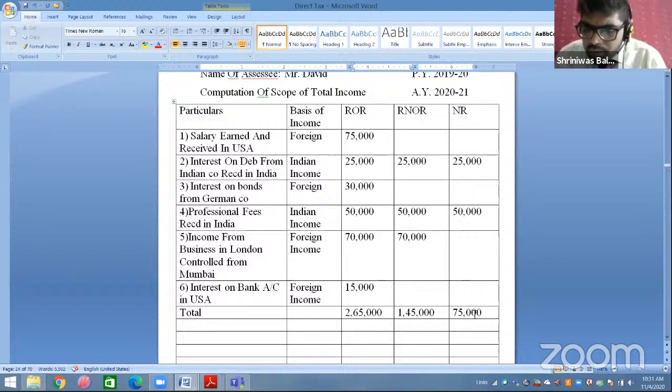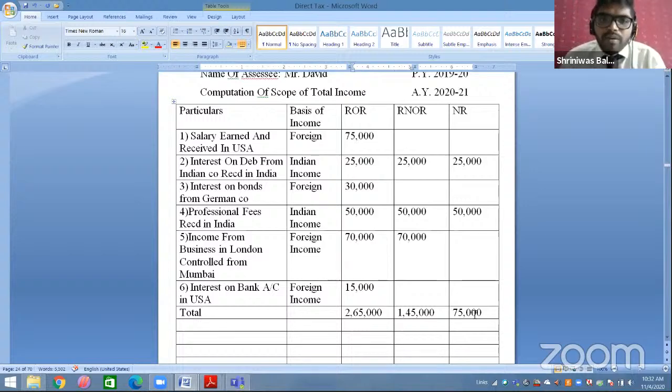Yes, Vasantra Lakshmi. That gift part exceeding 50,000 is taxable, but that is given in salary and other sources. I will cover it. That 4 exempt income, what I have discussed here, that is only important for scope of total income. So that is the reason I have discussed only 4.